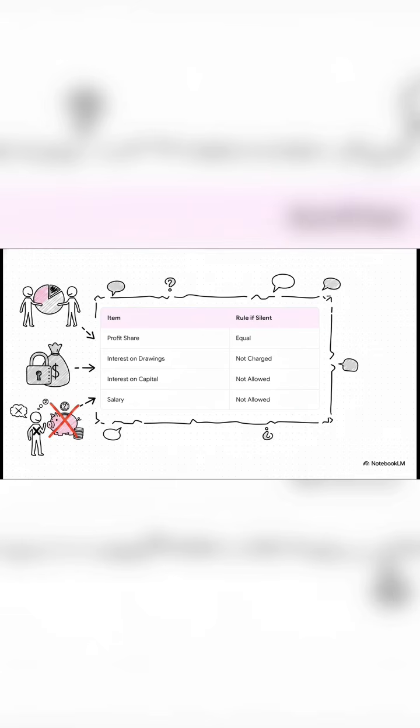But what if that rulebook is just missing? Or what if it doesn't mention certain financial details? Well, the law actually steps in with some pretty strict default rules. If nothing is written down, profits are split equally, period. It absolutely doesn't matter who put in more cash or sweat equity. Also, no interest on drawings, no interest on capital, and absolutely nobody gets a salary.